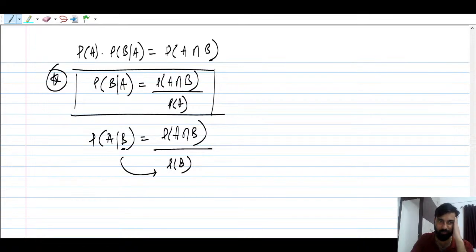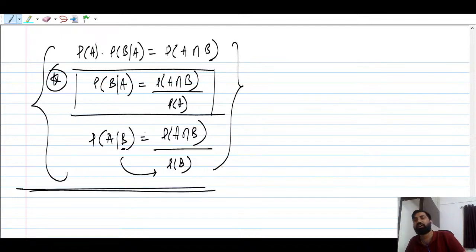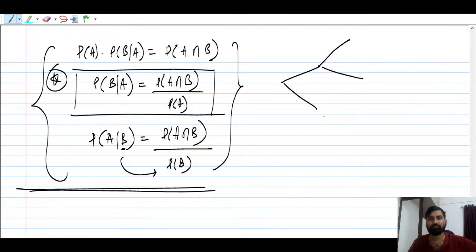This is very, very important to keep in mind. I hope this makes sense. From this concept, this is the multiplication rule that you have to remember. The probability of occurrence of a new event is going to be affected by the probability of the event which has already occurred. So please remember this. Using this tree diagram, suppose this is probability of A, and this is probability of B given A.